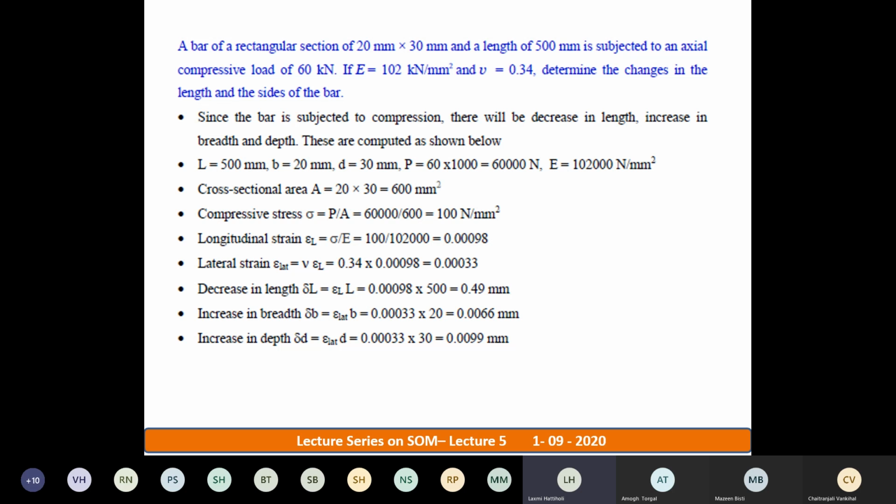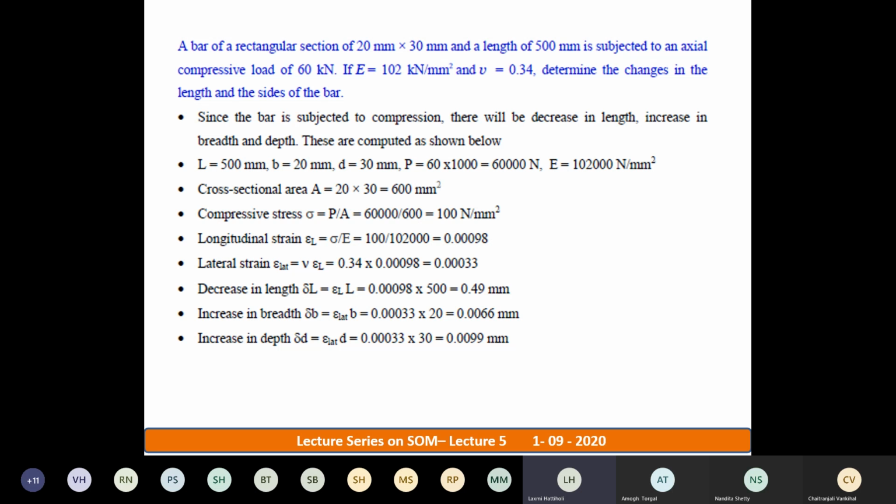So I have told you the given conditions. I hope everyone has taken them down. What are the given conditions? See, rectangular block, you can draw the diagram. Breadth B is equal to 20 mm, depth D is equal to 30 mm, and length of the bar is 500 mm.